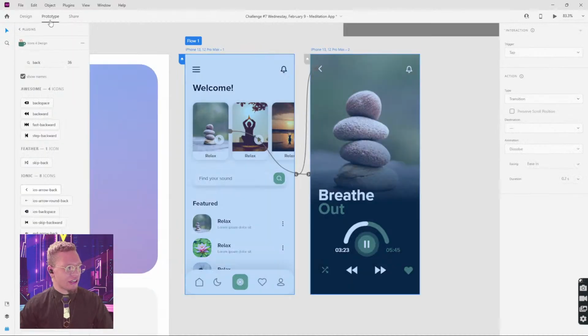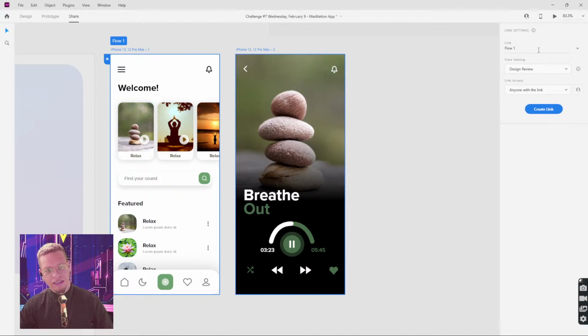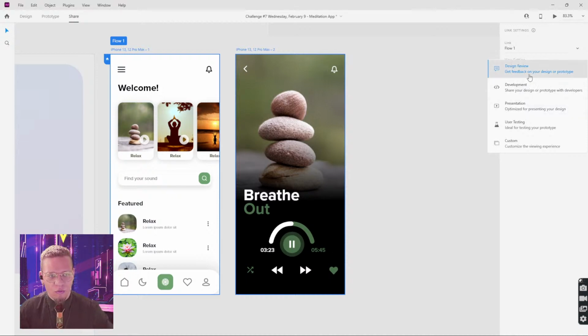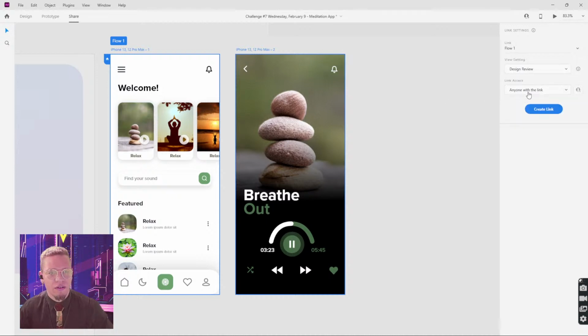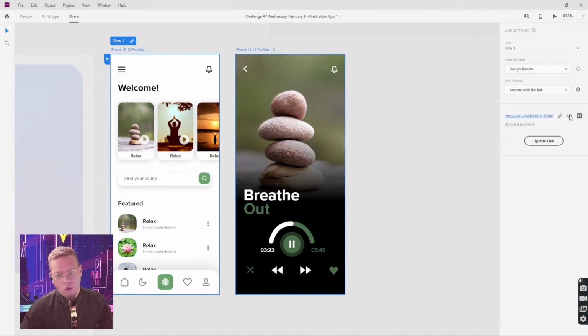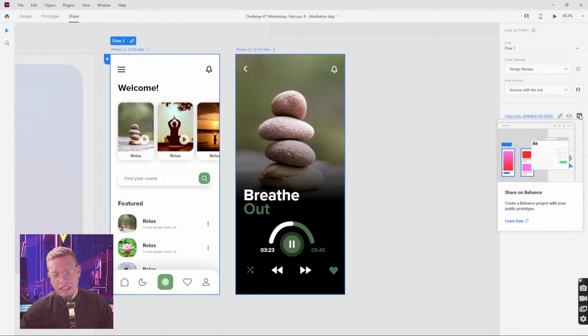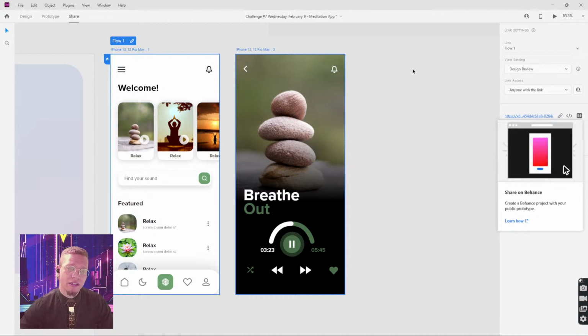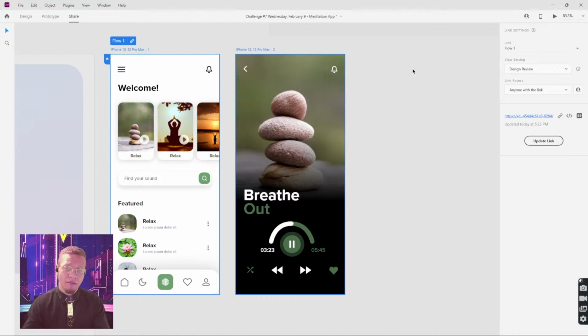So we've talked about the share prototype tab. Let's talk about the share. You guys can name your link and you can decide how you want to share it. I highly recommend you do either presentation or design review, and make sure that your link is shared with anybody. You can create this link. And now the cool thing is you can either share a link or you can embed a link. You can copy the embed code and put that into your Behance projects. Actually, there's a Behance button right here where you can literally create a project with your public prototype, with your prototype being public so we can all see.